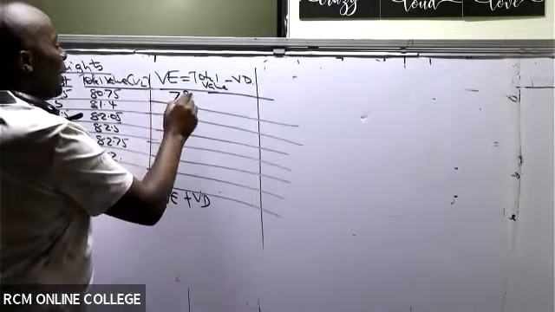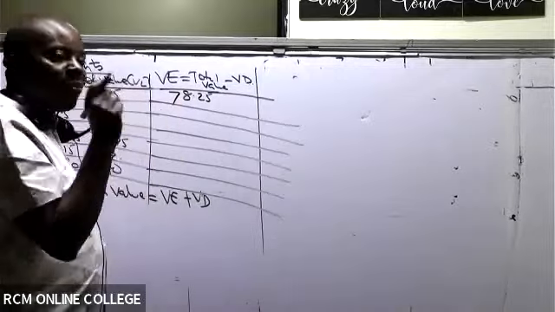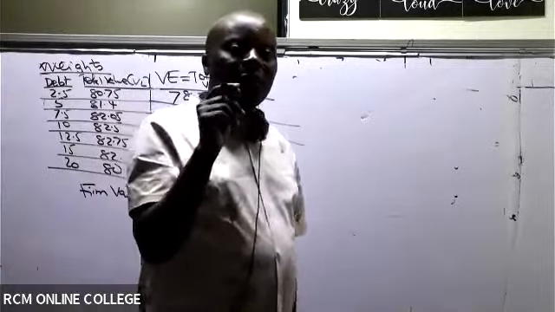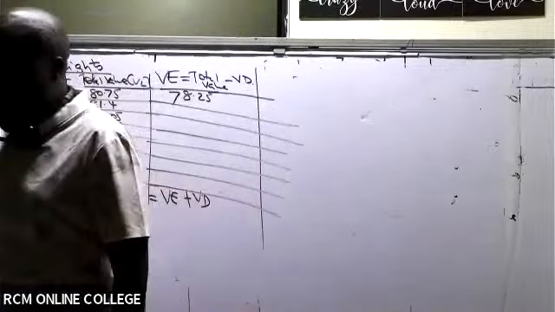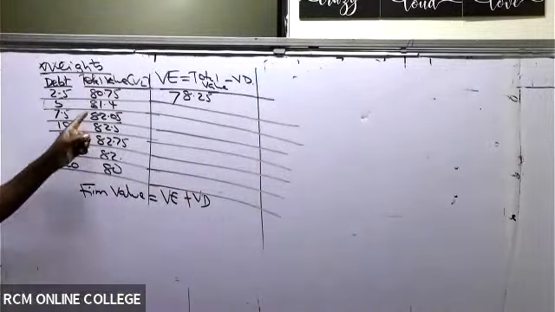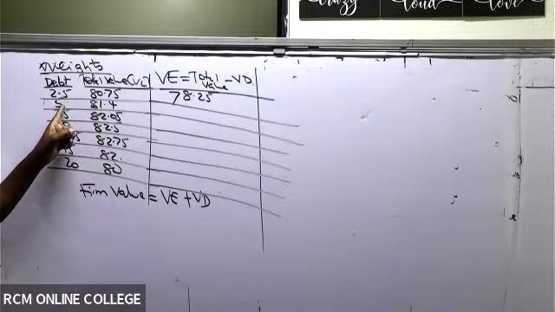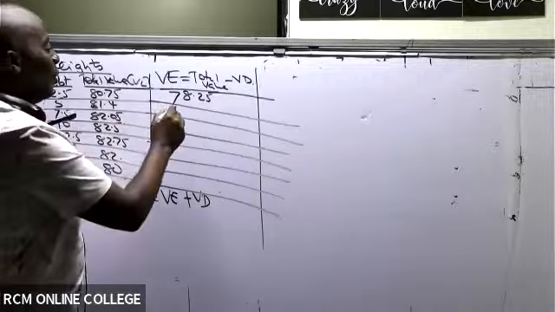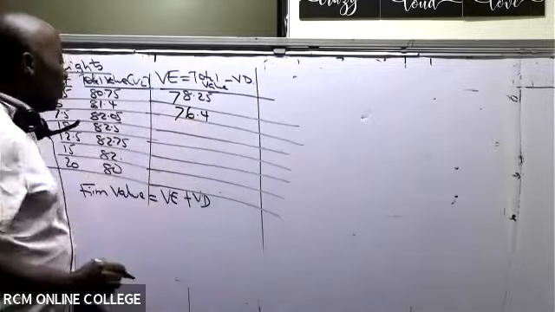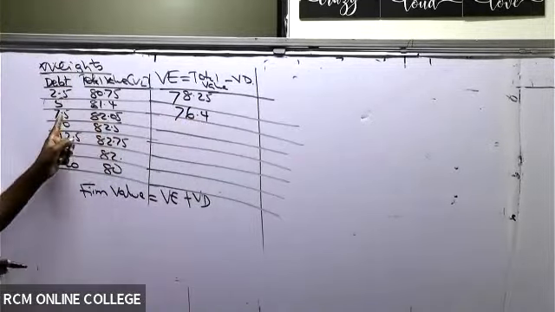So we have 78.25, the support we are receiving from the equity holders. From there, we have 81.4 minus 5. That gives me 76.4. Then 82.05 minus 7.5.